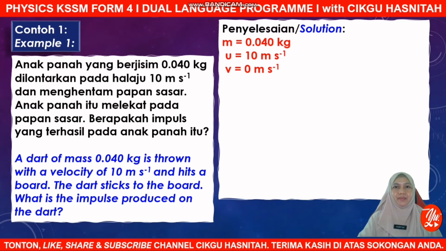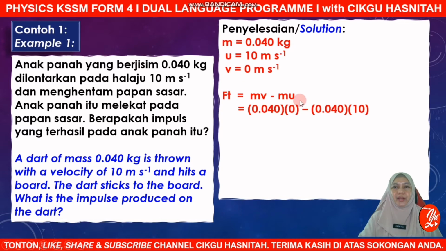So second step, identify the applicable equation. Yes, so how to find impulse? We can apply mv minus mu, since we are given all three: m, u, and v. And we do the substitution, mass 0.04, final velocity 0, minus the initial momentum with the mass and initial velocity of 10. So this will give you an impulse of negative 0.4 Newton second.